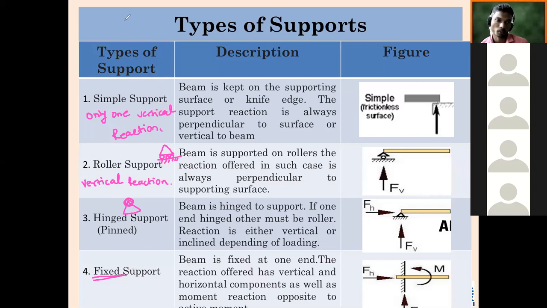This is most important for multiple choice questions and while solving problems. Shall we go next?